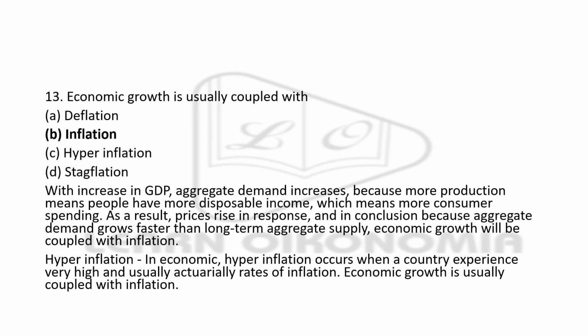Next question: economic growth is usually coupled with what? Deflation, inflation, hyperinflation, stagflation. The right answer is inflation, because with the increase in GDP, the aggregate demand would increase, right? Because more production means people have more disposable income in their hands. This means that consumer spending would increase. As a result, prices rise in response. In conclusion, because aggregate demand grows faster than long-term aggregate supply, economic growth will be coupled with inflation.